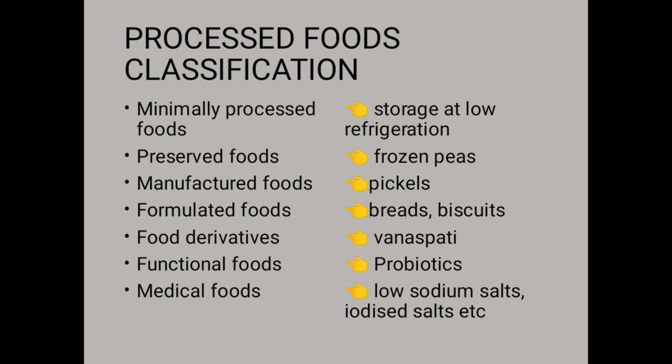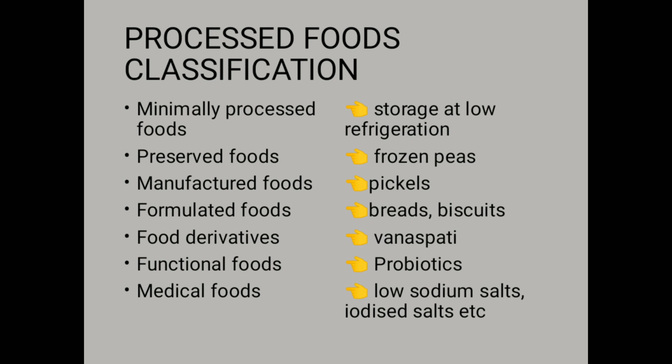Now the formulated foods are products prepared by mixing and processing of the individual ingredients, like the biscuits, like breads. In breads we use maida and yeast. Okay. I mean the baker's yeast. In biscuits also we use it. And also like ice cream, cakes, kulfi, these are the formulated foods.